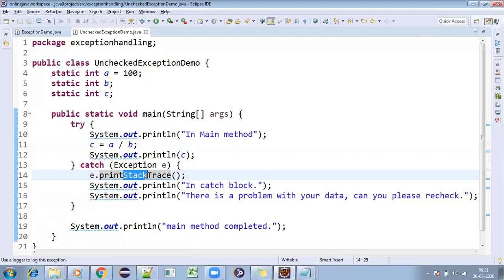It's like thread information. Actually, your main method is a thread, right? For each and every method, execution will be happening in the stack. So the main method thread helps to execute each and every method. For example, I have 5 methods: method 1, method 2, method 3, method 4, method 5.